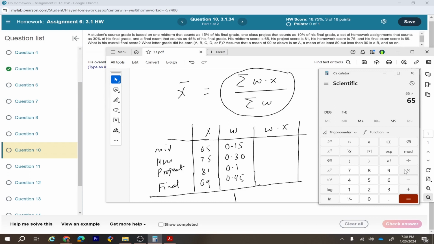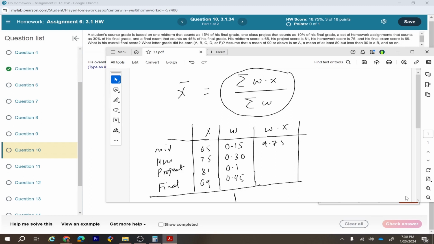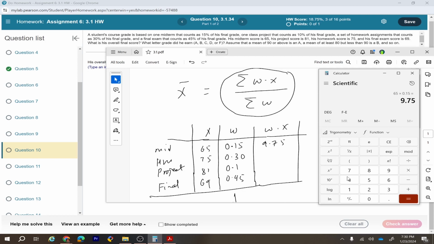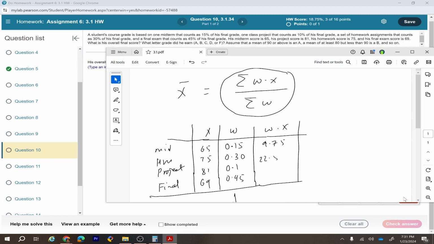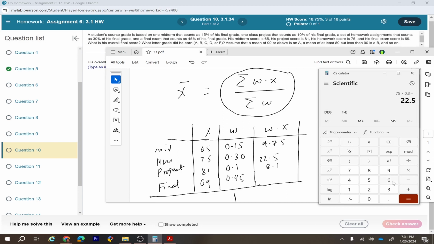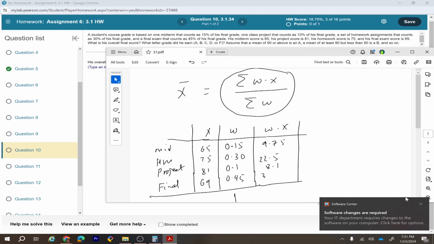65 times 0.15 is 9.75, and then 75 times 0.3, which is 22.5, and then 81 times 0.1, which is 8.1, and 69 times 0.45, 45%, is 31.05.